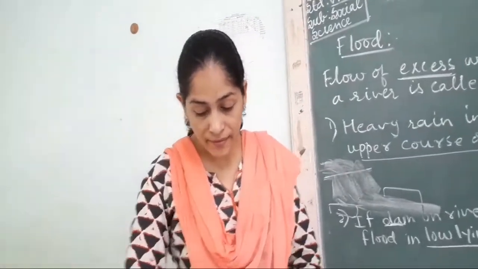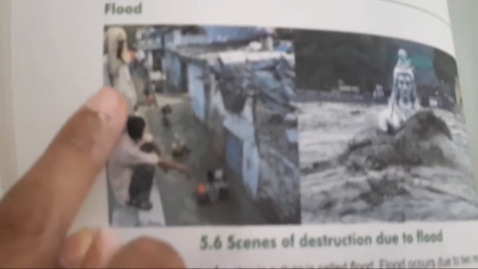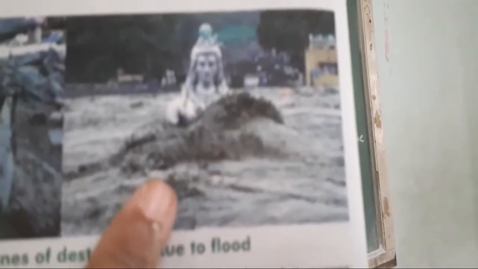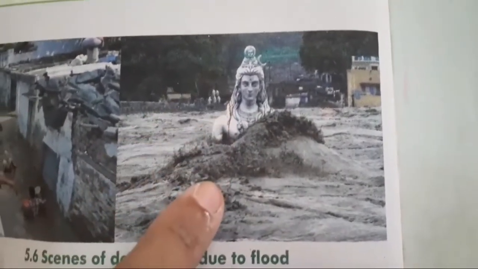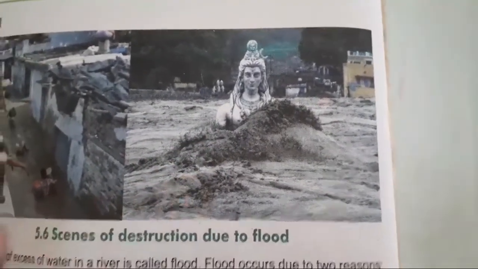In the textbook we have two pictures of flood which they have shown us on page number 26. You can see here the village is facing the problem of flood and people are taking their belongings and moving away from there. People have climbed on the terraces to save their lives. And this is the famous picture of the flood in Kedarnath, Uttarakhand. This is Rishikesh in 2013, and this is the river Ganga. Later on, this idol of Lord Shiva was submerged in the water. It was so terrifying during 2013.